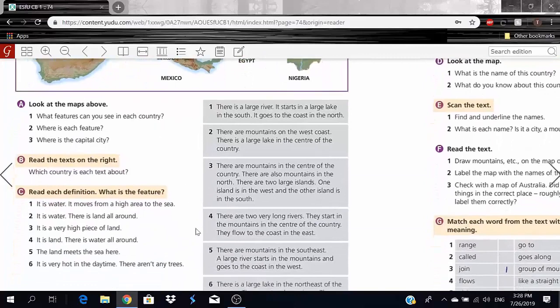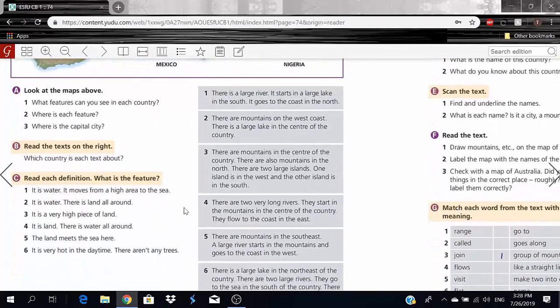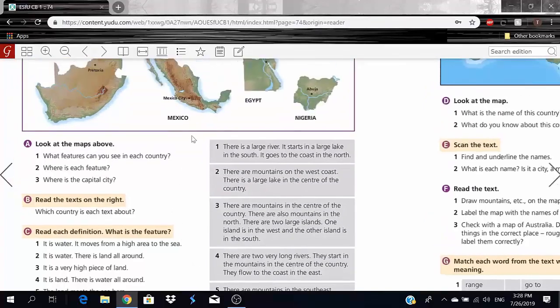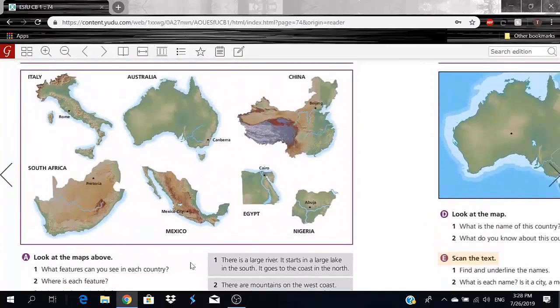Now let's go to number 4. There are two very long rivers. They start in the mountains in the center of the country. They flow to the coast in the east. I don't see any other country that has two rivers right here except for China.